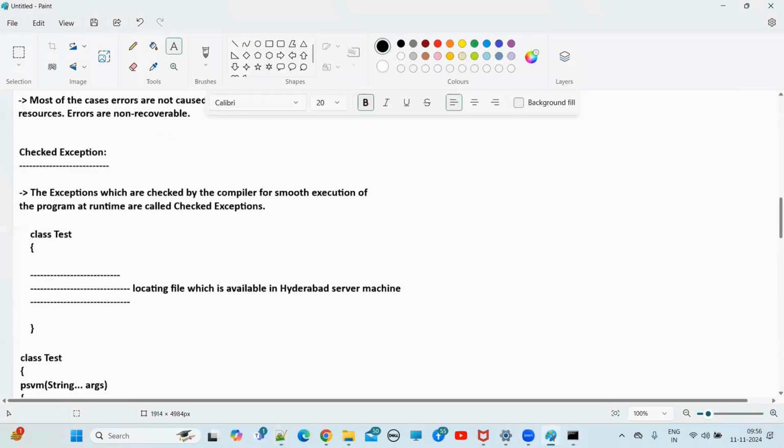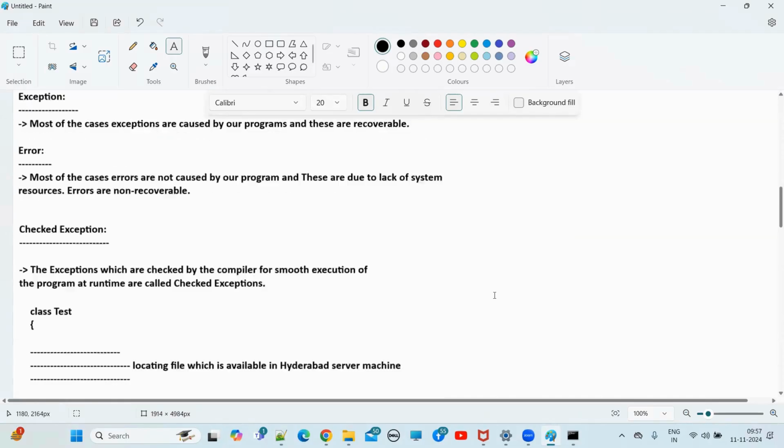This is what, guys? Checked exceptions. So what are unchecked exceptions, guys? The exceptions which are not checked by the compiler, whether the programmer handles them or not, are called what? Unchecked exceptions. Okay, so now let me go to the above hierarchy.